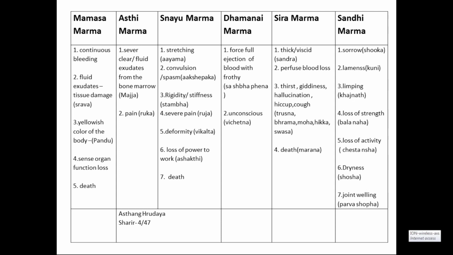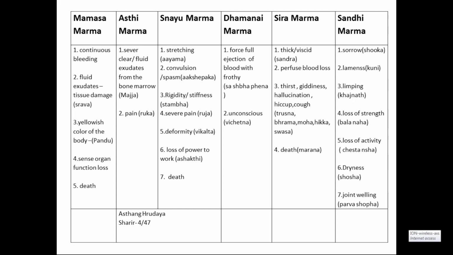If the injury is very deep, then there is systemic involvement, meaning severe blood loss, after which the patient will go into shock, hypovolemic shock, or there may be dysfunction of the cardiovascular system, the respiratory system, or the central nervous system. Like that, there is system involvement.